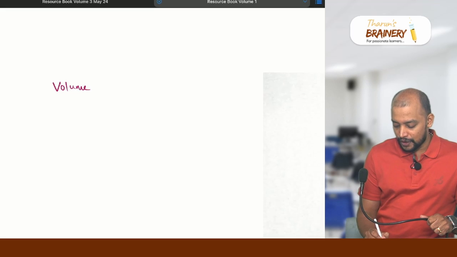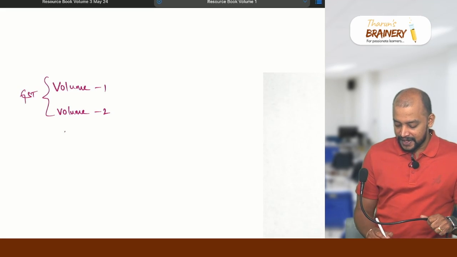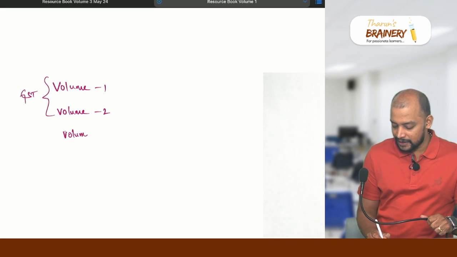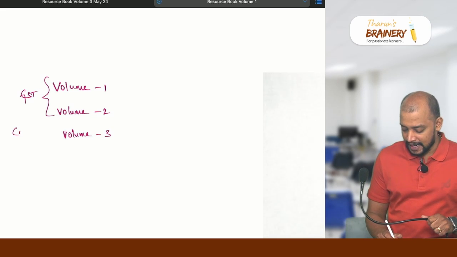I'm just giving you the weightage with respect to that. Volume 1 and volume 2, these 2 books are related to GST, whereas volume 3 is customs and foreign trade policy.